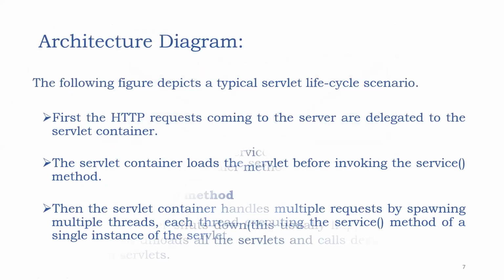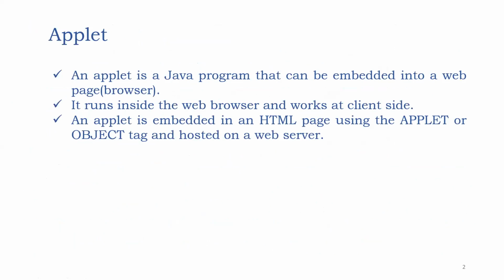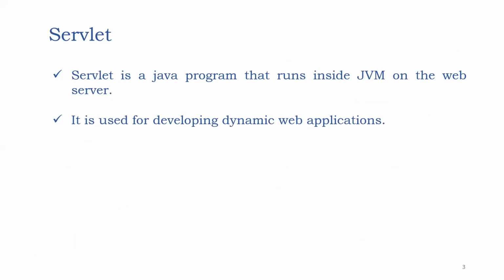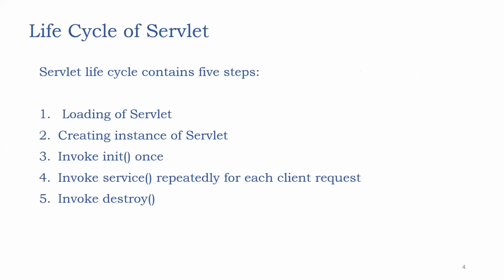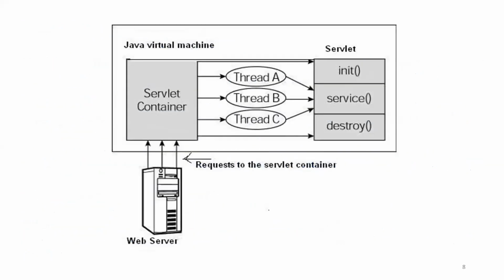Guys, I'm repeating again. We have seen what an applet is and how applets work. We have seen the limitations of an applet, so to overcome those limitations, we use servlets. The servlet evolved, and we have seen the servlet life cycle and the architecture also.